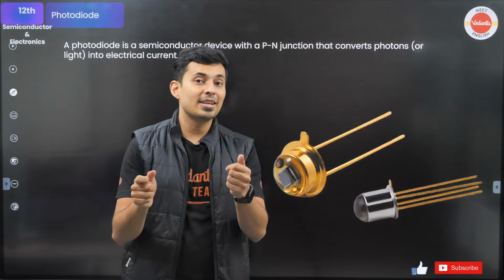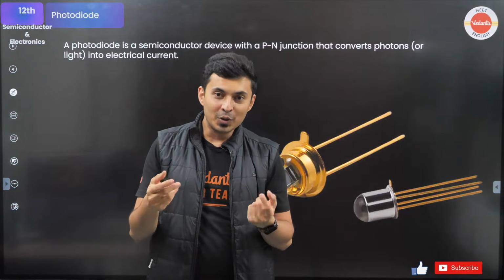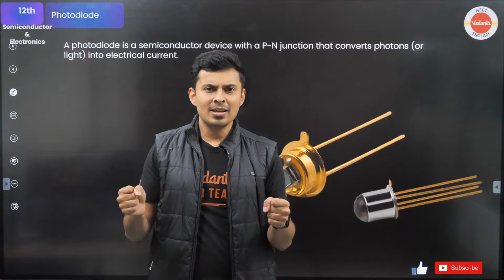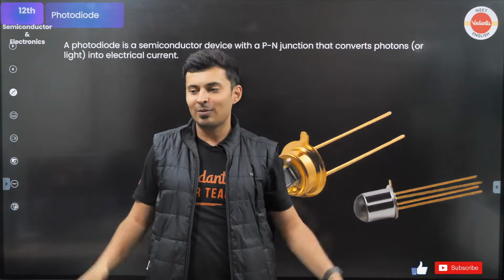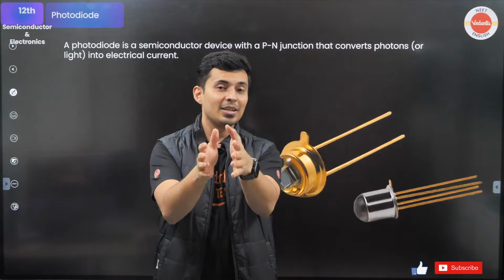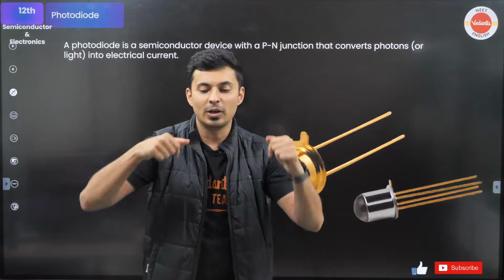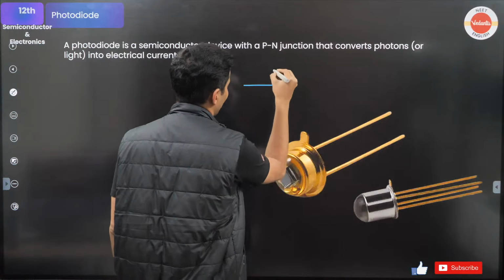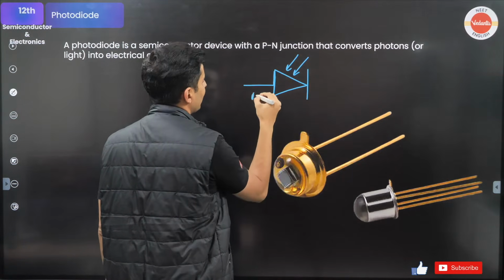You might have also seen these days in the cars, there are these lights which turn on suddenly, also called automatic headlamps. As soon as you are driving, suddenly there is a tunnel. You go inside a tunnel, you don't have to turn on the light. Automatically the lights have turned on. Have you seen that? Yeah, even in sanitizers. So that is one of the beautiful applications of photodiode. It senses light falling onto it. So in fact, the symbol for such a photodiode is exact opposite of a LED. You will see the arrow marks going this way.